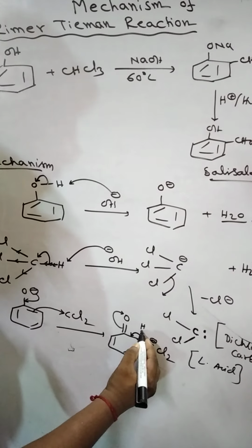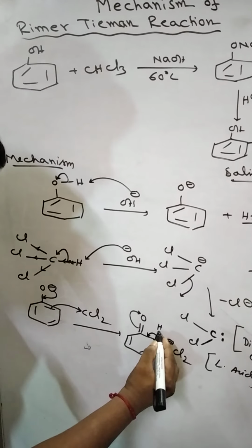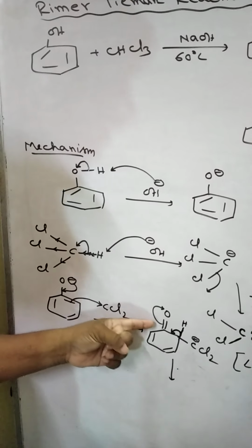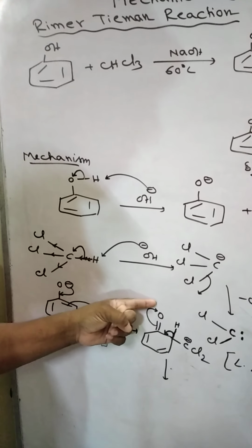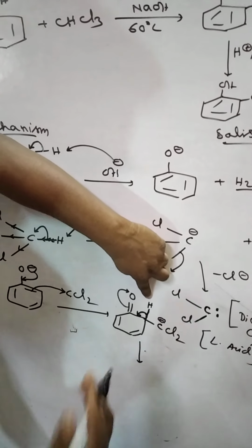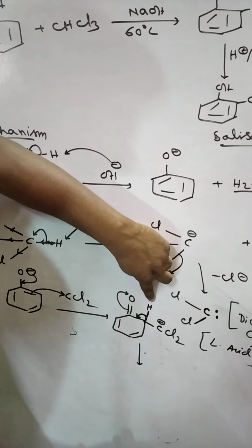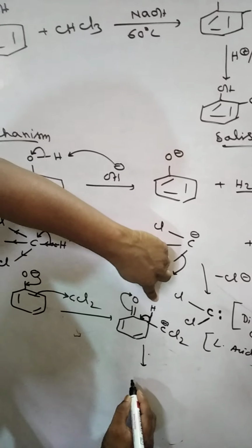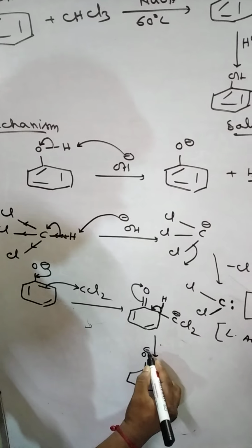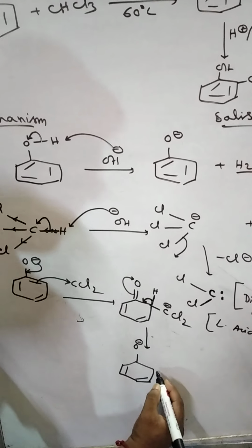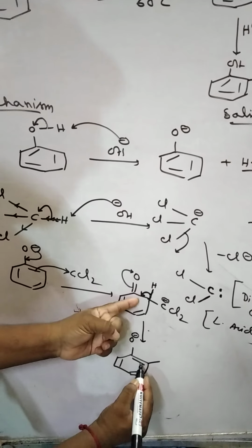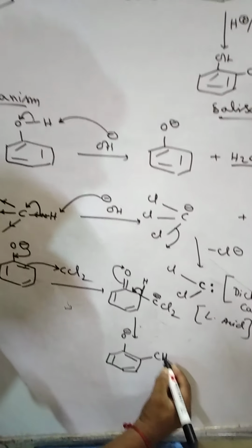I want to recap once again. This bond will be broken to form a double bond here. This bond will go to oxygen atom. As this bond is broken, this hydrogen will be released as H plus ion. This H plus ion will be taken by this carbon atom. Thus we get O minus, double bonds in the ring, and we get CHCl2.